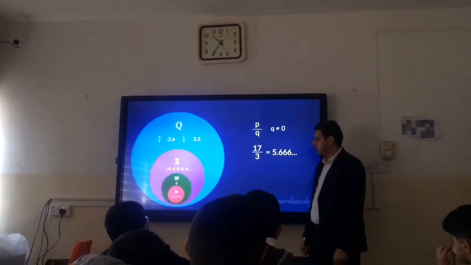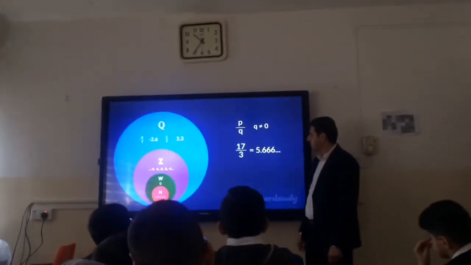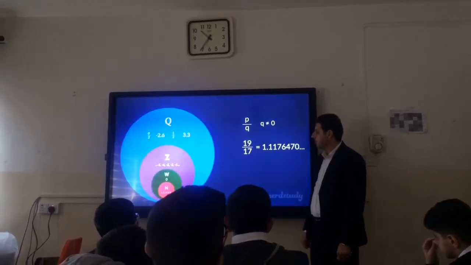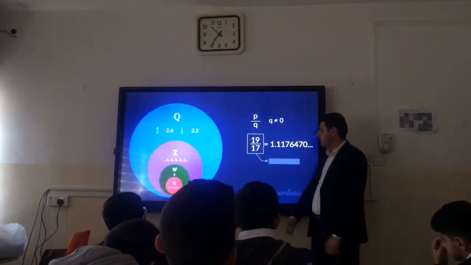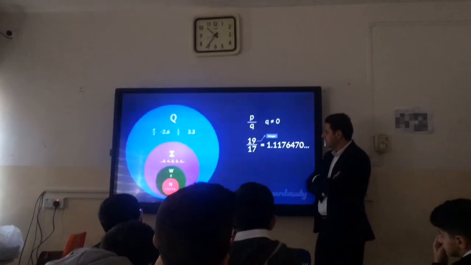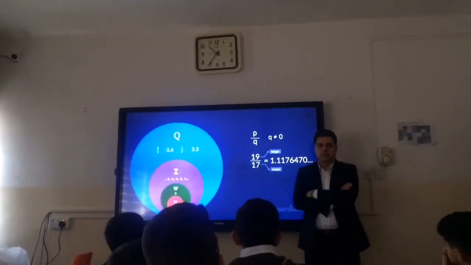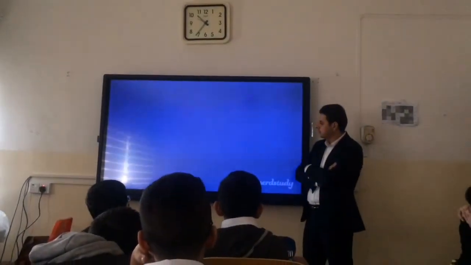Now, whereas this looks fairly organized with its repeating sixes, even something like 19 over 17, which yields this rather unpredictable looking decimal, would still be considered a rational number. And why? Because this is an integer, and this is also an integer that is not equal to 0. Okay, so far so good.